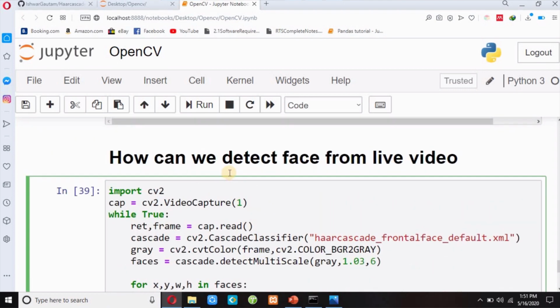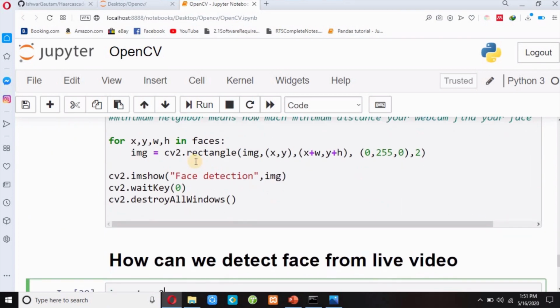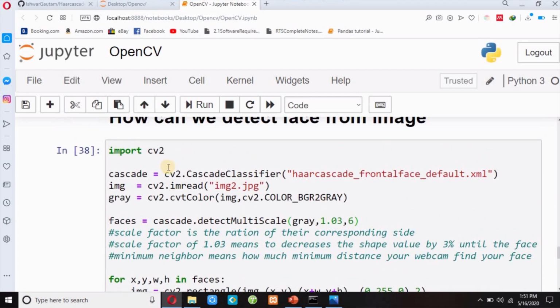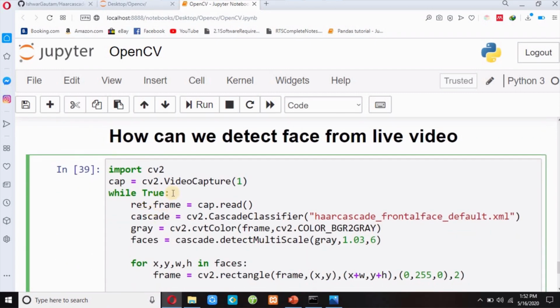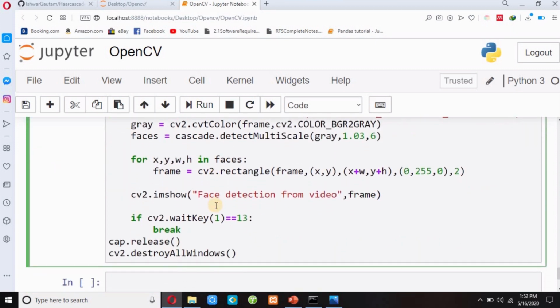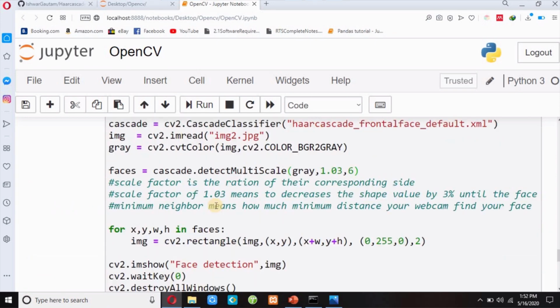What is the difference between this line of code and this line of code? I haven't used an infinite loop over here, but I have used an infinite loop over here, and I have passed the same frame that is read from my camera. So this is it guys. It is very easy.